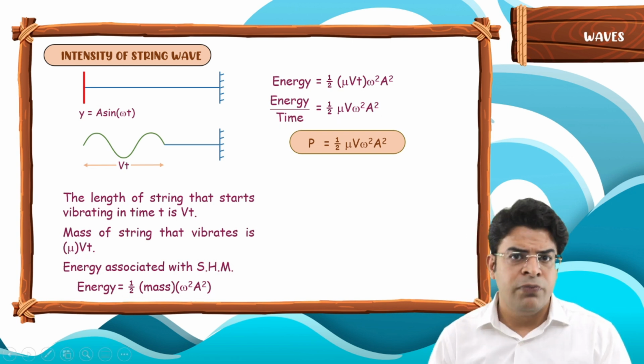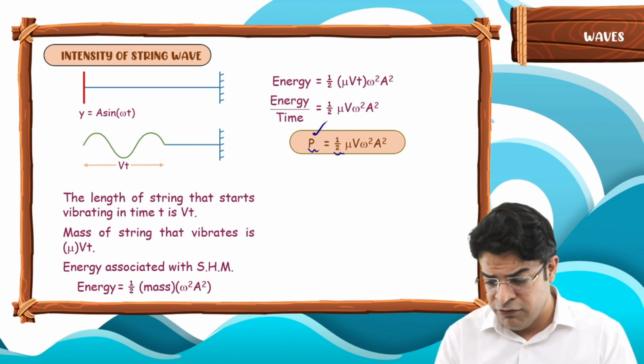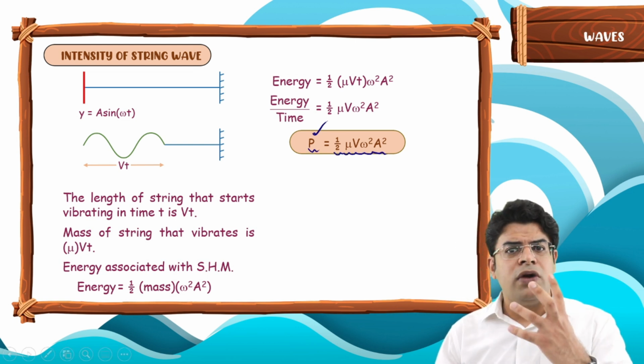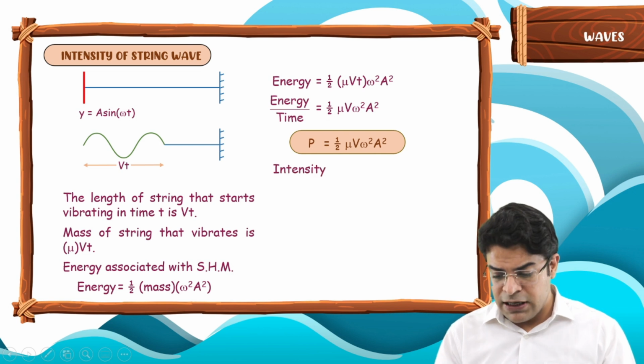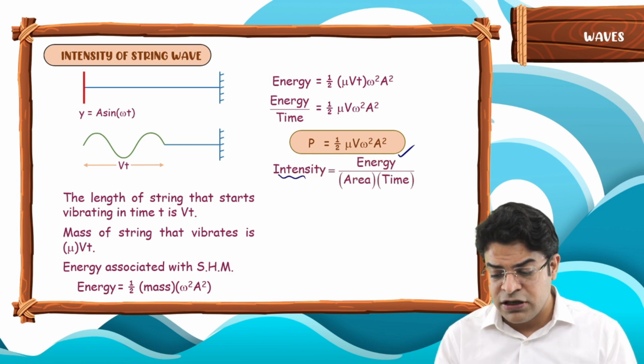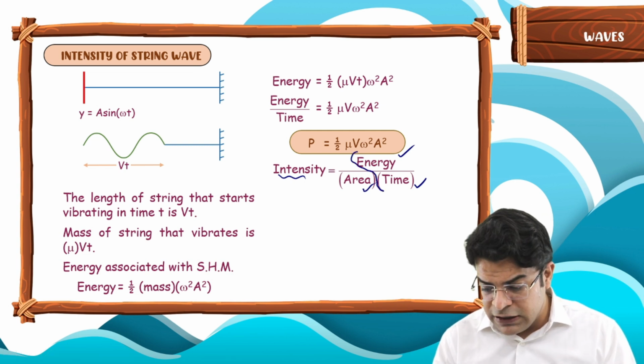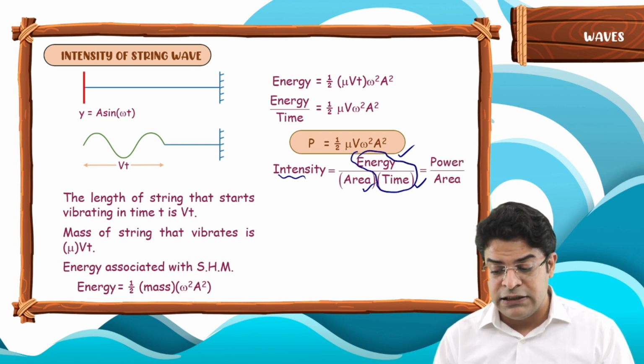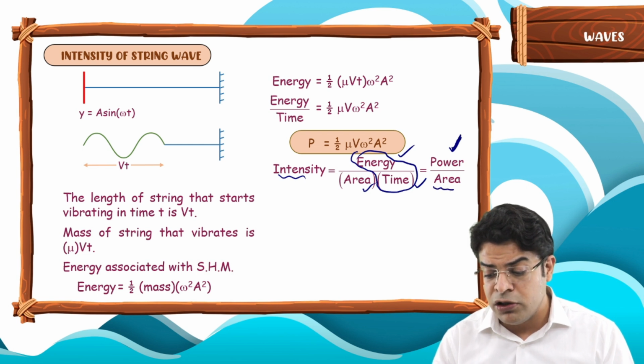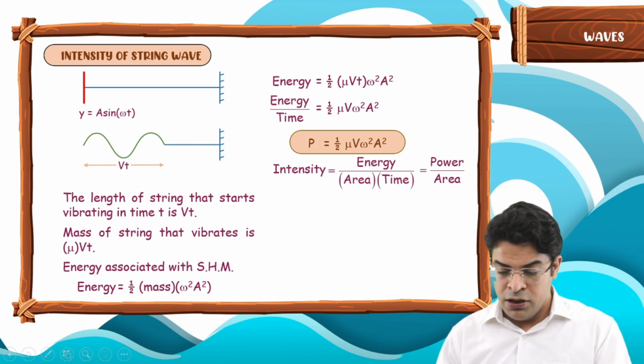Now it's easy. Now once you know that power delivered is this much, how to write the intensity? So better remember that intensity is nothing but energy transmitted per unit area per unit time. Energy per unit time can be written as power, so the intensity can be written as the power delivered upon the area through which it is delivered.